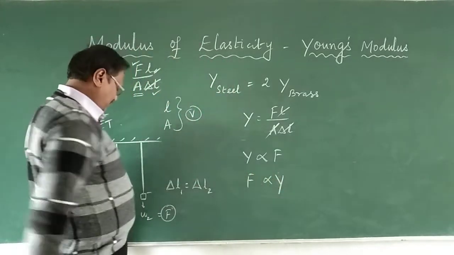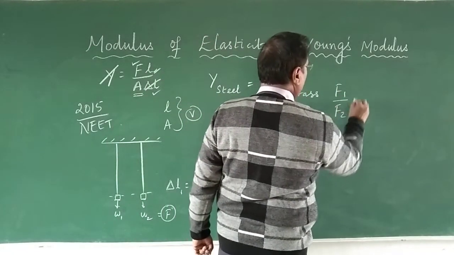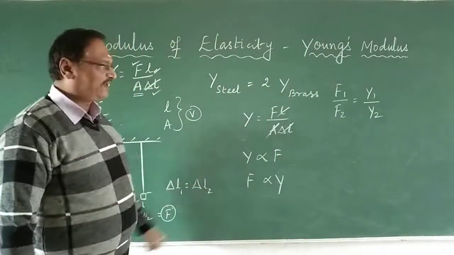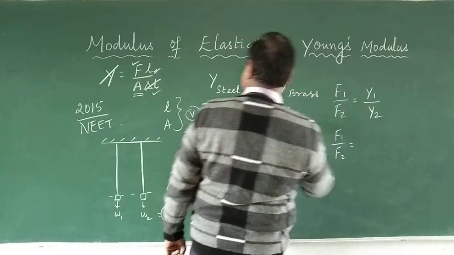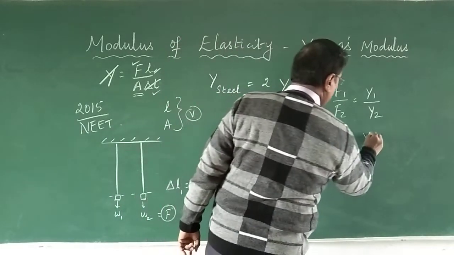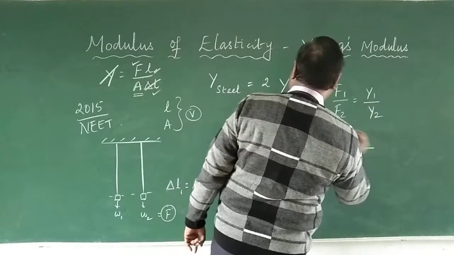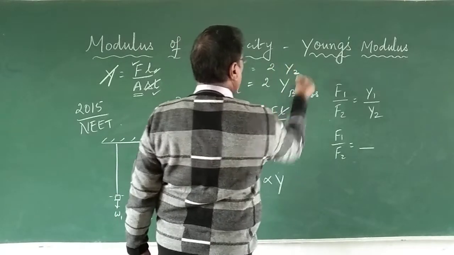Okay, what does it mean? F1 upon F2 is equal to Y1 upon Y2, the ratio, right? So F1 upon F2 is equal to Y1, that of the steel, upon Y2, where Y1 is equal to 2 times Y2.